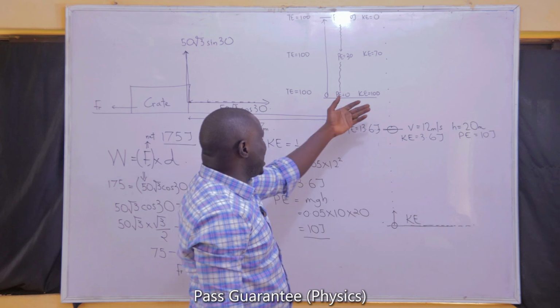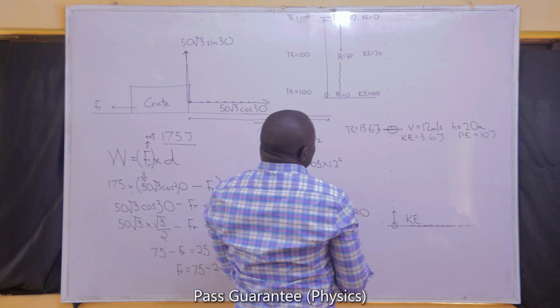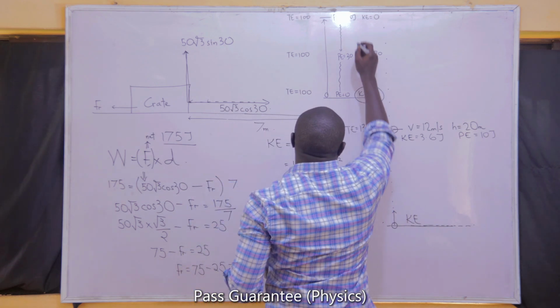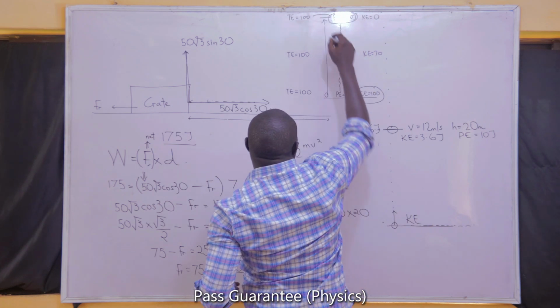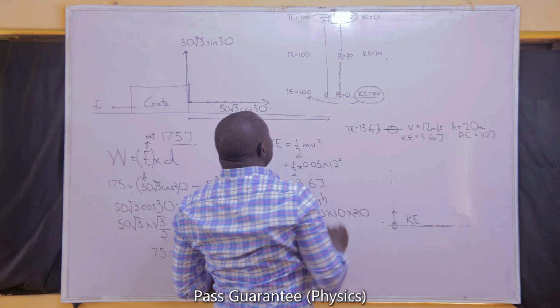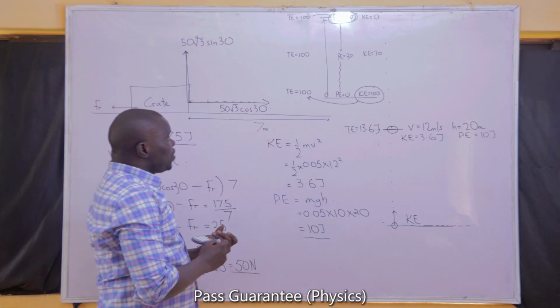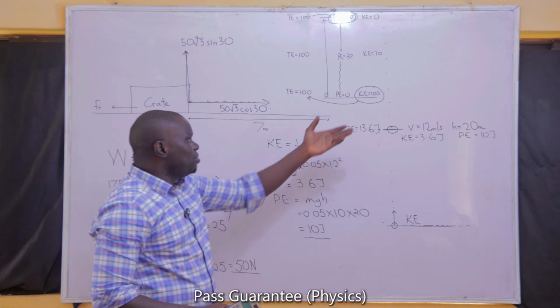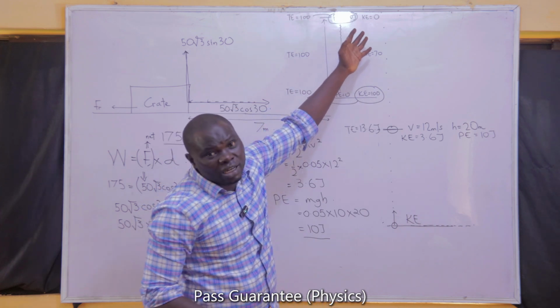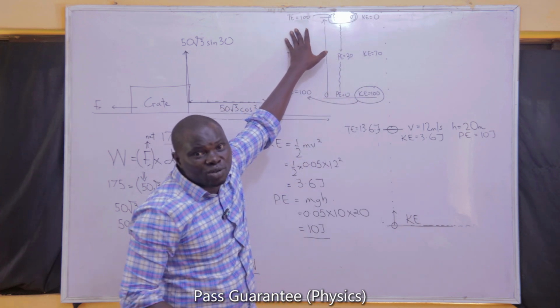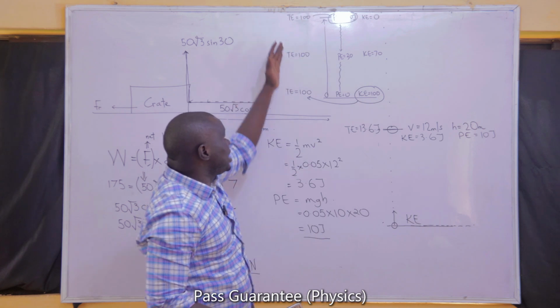So the kinetic energy at the ground level and the potential energy at the maximum height are both equal to the total energy. So if they want me to find the kinetic energy at the bottom or the potential energy at the top, I don't really need to calculate it once I know the total energy. And in this case, the total energy is 100.